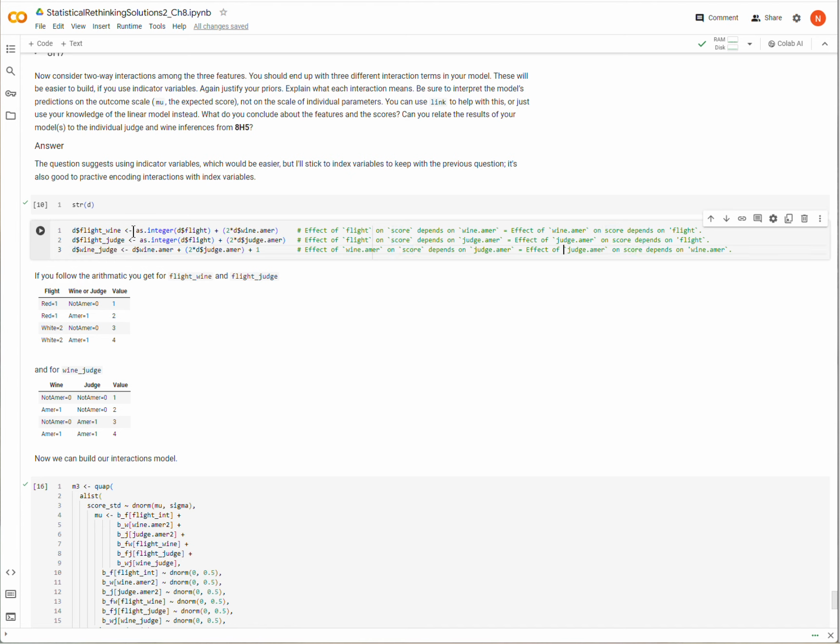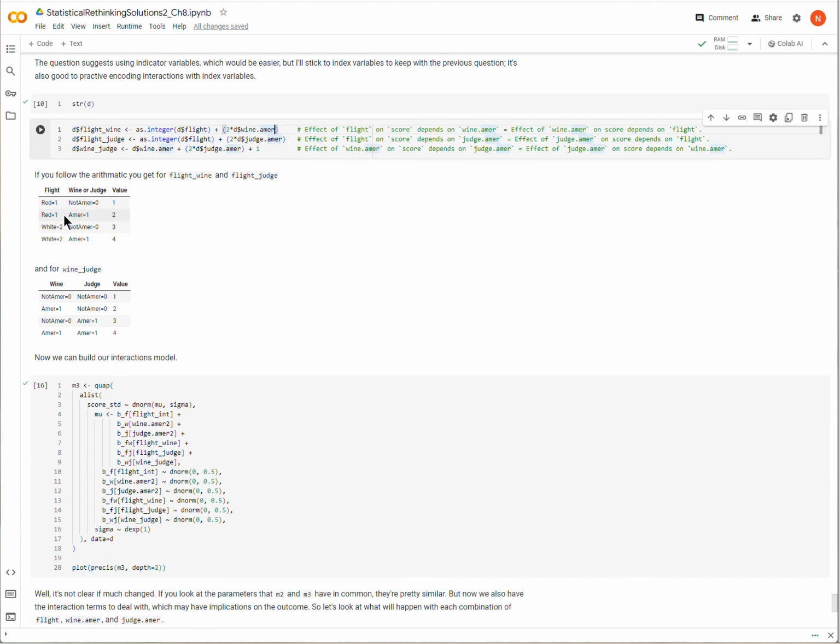Again, I encourage you to go through the arithmetic that it took to make these index variables, but the take-home message here is that for the interactions with flight and wine or flight and judge, we have the flight here, the judge here, and these are the encoded values. So for instance, 3 means a white wine and a judge, or wine that was not American. So a not American white wine, or a white wine being judged by a not American judge, or a not white wine being judged by a not American judge.